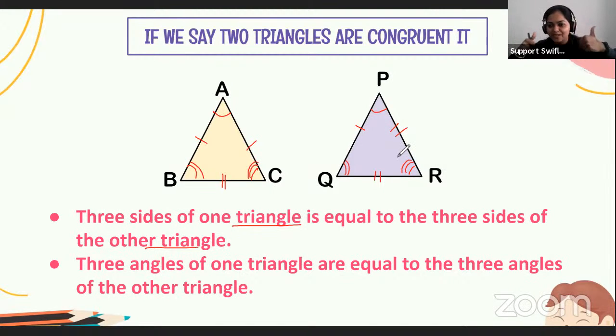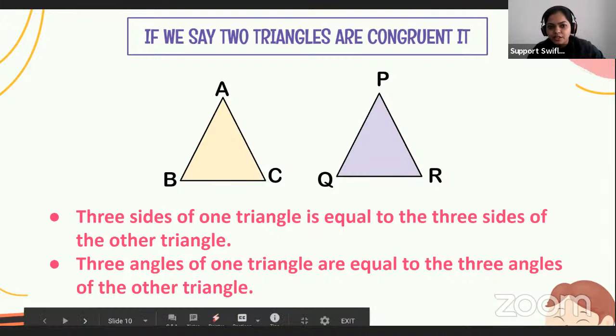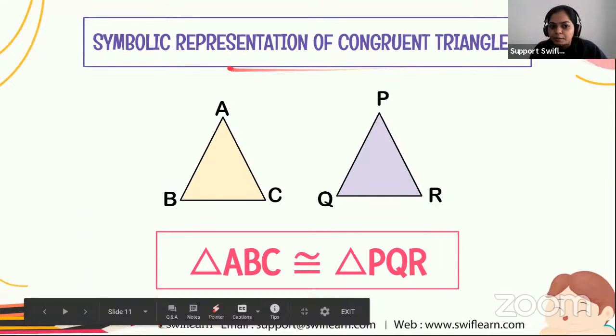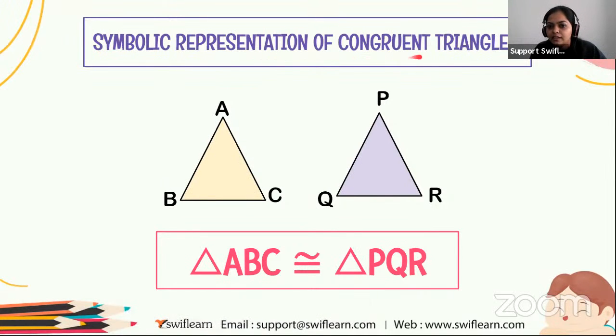Got it? Okay, let's move to the next slide. Moving on to the symbolic representation: how we can represent congruent triangles. If I say triangle ABC is congruent to triangle PQR, the symbolic representation is like this.